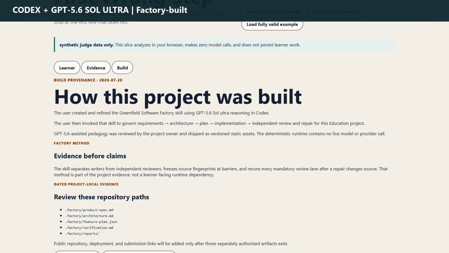The mathematical runtime remains deliberately separate. Exact deterministic code decides whether a step is valid, whether an answer is correct, and whether mastery is achieved. GPT-5.6 assisted pedagogy is versioned, reviewed, static content, not a live GPT-5.6 runtime API.